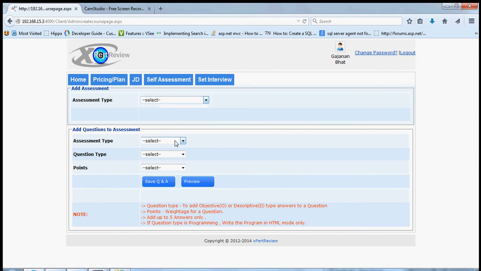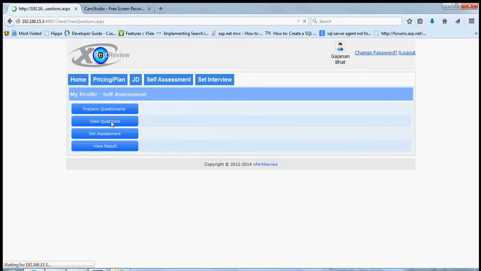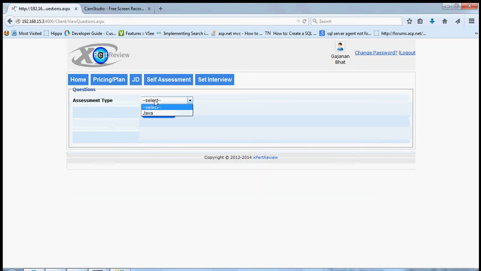Then you can set the assessment type. Then you can set the question type, where you can select objective questions, descriptive questions, or programming questions. And for each question, you can set the marks that the candidate will get for the right answer. Once the questions and answers are set, you can preview all of them in the view questions part. Here too, you can filter the questions and answers based on the assessment type.